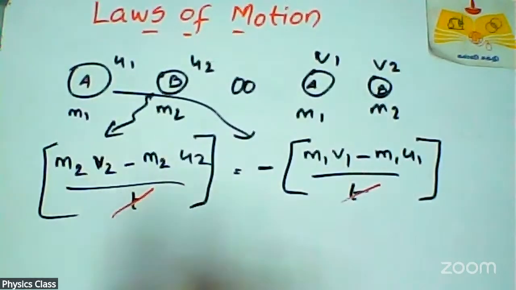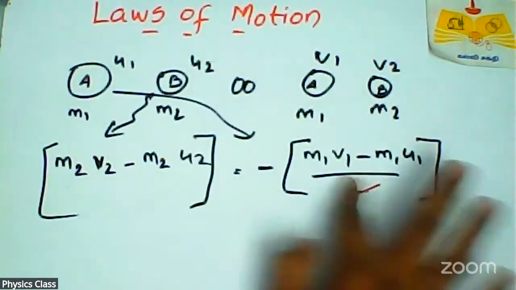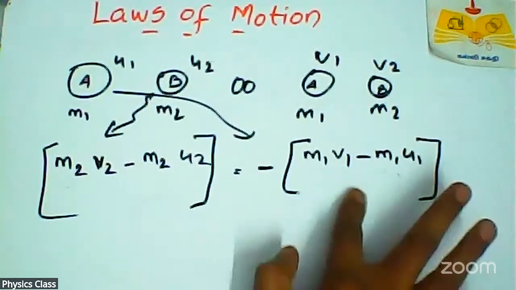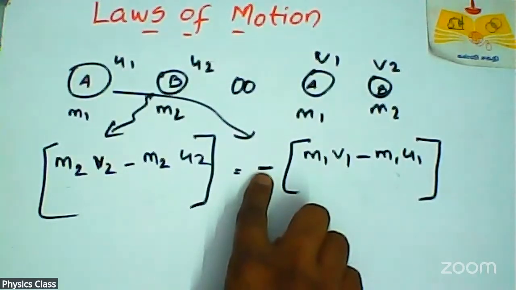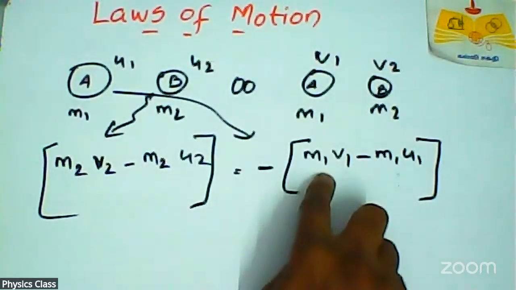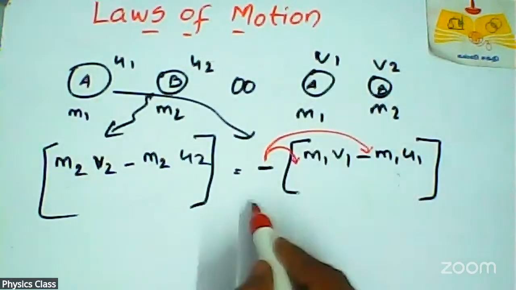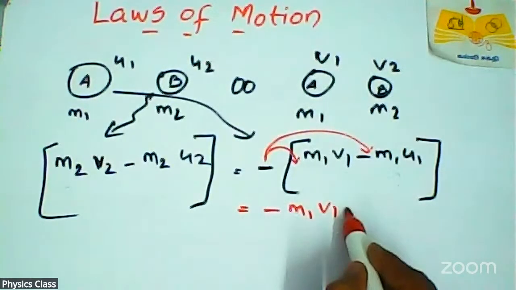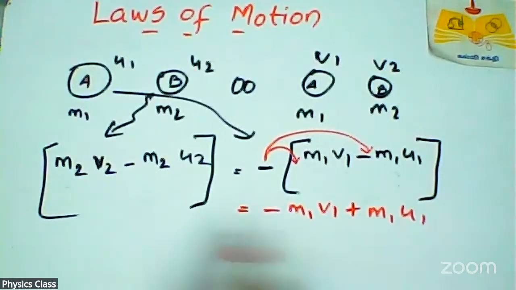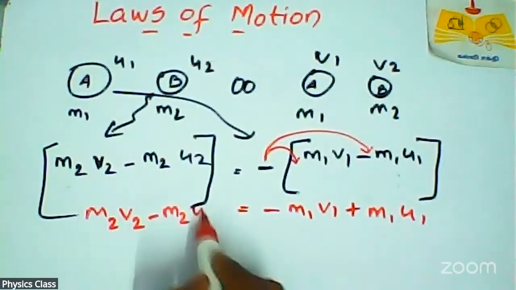Then you can put the minus sign into this bracket, so the minus sign goes here and here. So minus M1 V1, and minus into minus gives plus M1 U1. So here M2 V2 minus M2 U2.